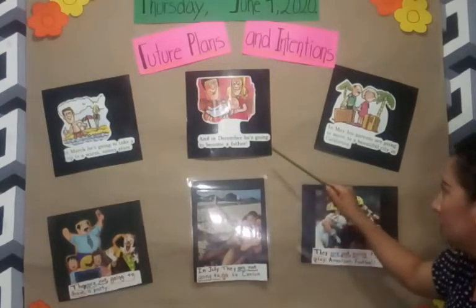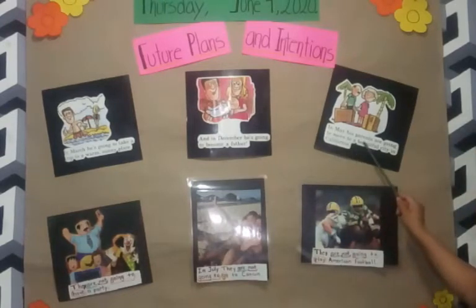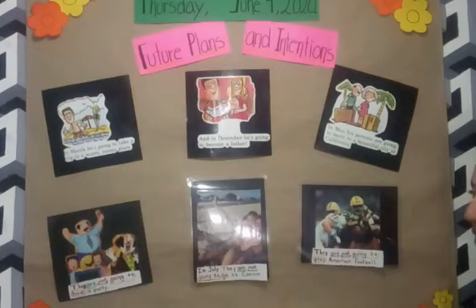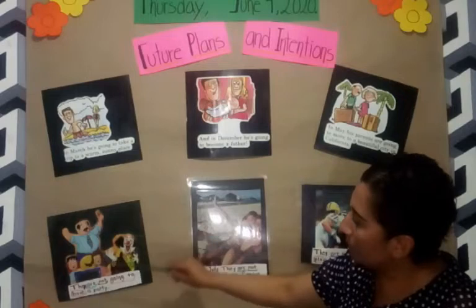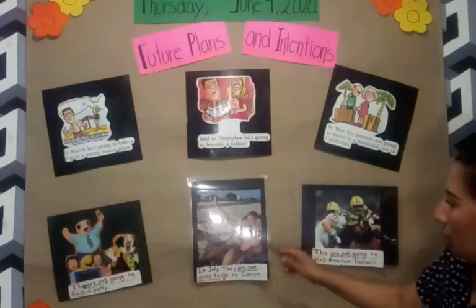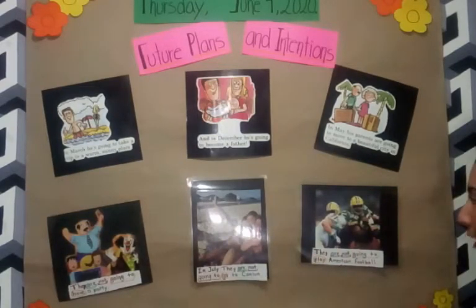And in December, he's going to become a father. This is an affirmative sentence where we use going to. In May, his parents are going to move to a beautiful city in California, and they have a plan for May. Okay? Now, for negative sentences, we have: they are not going to have a party. Second example, in July, they are not going to Cancun. And last one, we have: they are not going to play American football.